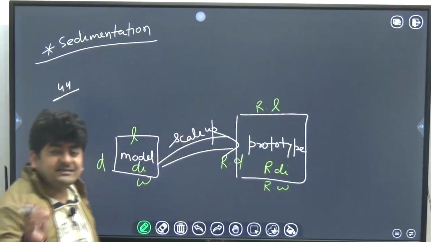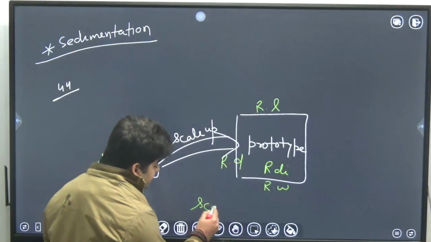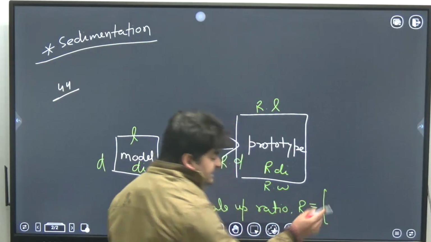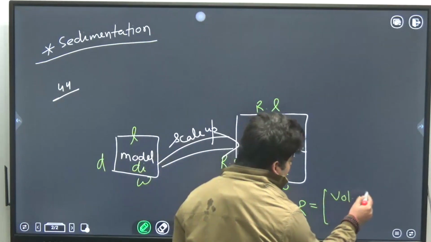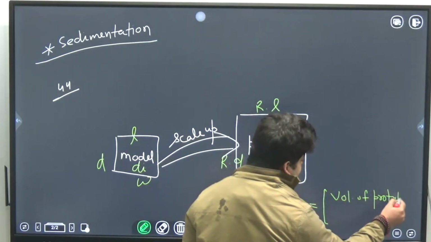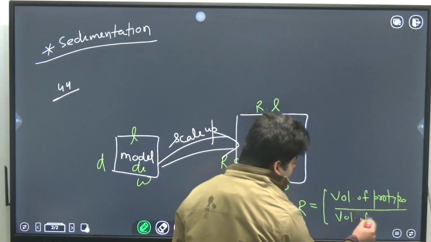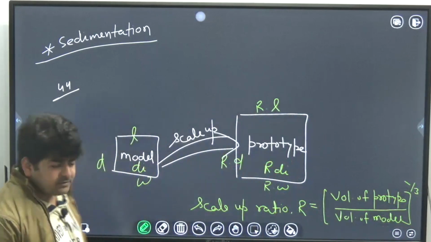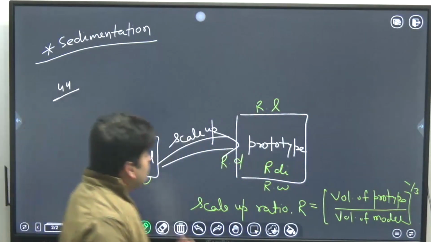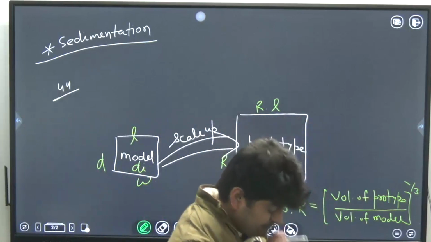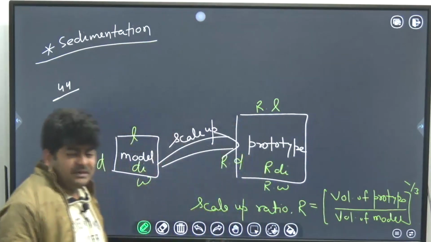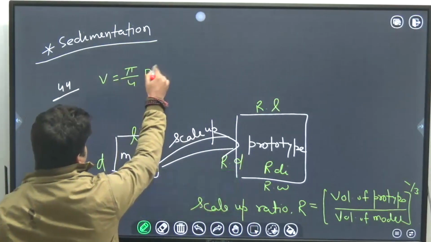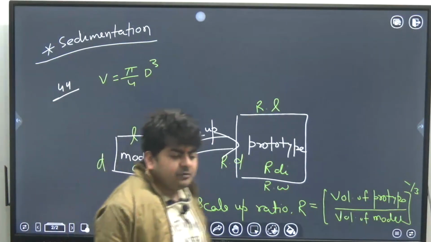And what is this R? This R is that ratio, and that is called the scale up ratio, which you can easily calculate as the volume of prototype to the volume of model, entire power 1 by 3. So from there you can calculate the scale up ratio. Like in question number 44, it is given that the tank is a standard cylinder, meaning the diameter and height have to be the same. So what is the volume of the cylinder? It will be pi by 4 d cube.